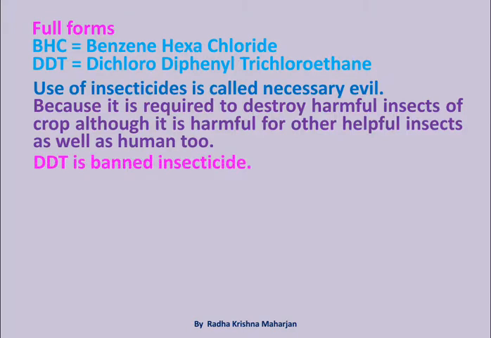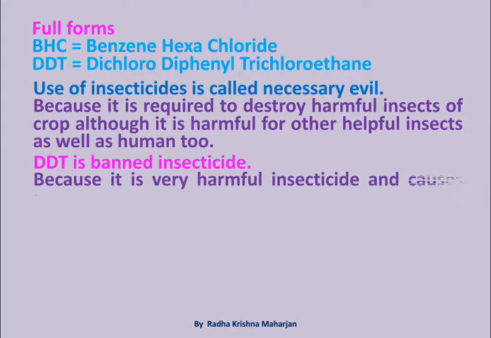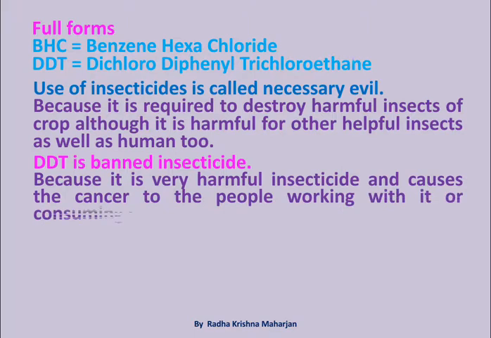DDT is banned insecticide because it is very harmful insecticide and causes the cancer to the people working with it or consuming its products.